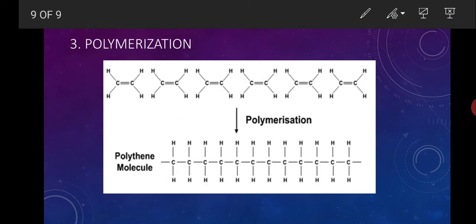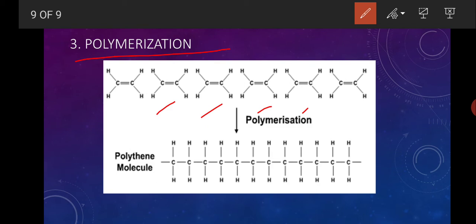And the last cause behind the so many organic compounds is polymerization. What is polymerization? Polymerization is when a lot of ethene monomers, or single units or smaller molecules, can form bonds between them. A lot of smaller organic compounds can form bonds between them to form a large organic compound. You see here ethene. Some ethenes are present and these ethenes are connected with each other to form polythene.